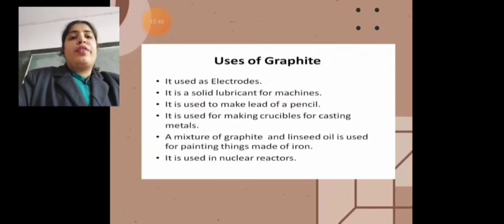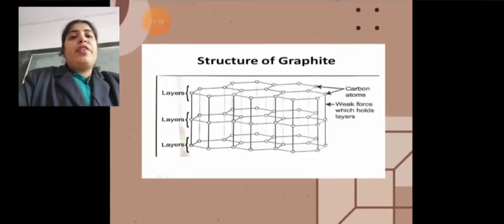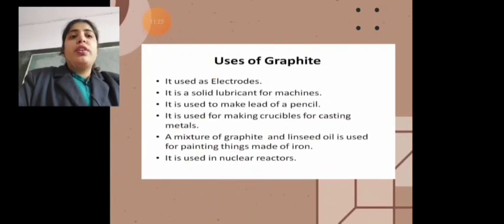Now uses of graphite. Graphite is used in electrodes and it is also used as a solid lubricant for machines. Graphite is also used to make pencils. The lead of the pencil is actually made up of graphite. It is also used for making crucibles for casting metals and alloys. A mixture of graphite and linseed oil is used for painting things which are made up of iron. And graphite is also used in nuclear reactors.